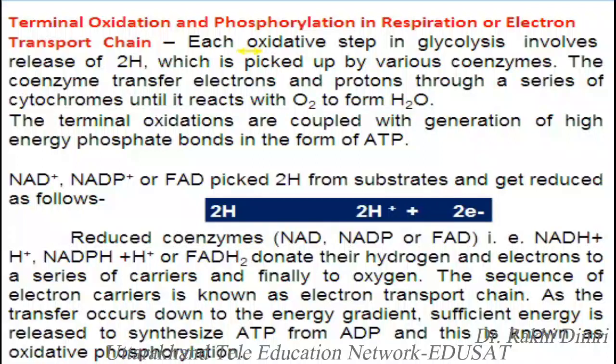NAD, NADP or FAD pick up hydrogen from substrate and get reduced as follows. Hydrogen ions and electrons are released. Reduced coenzymes donate their hydrogen and electrons to a series of carriers and finally to oxygen. The sequence of electron carriers is known as electron transport chain. As the transfer occurs down the energy gradient, sufficient energy is released to synthesize ATP from ADP, and this is known as oxidative phosphorylation.